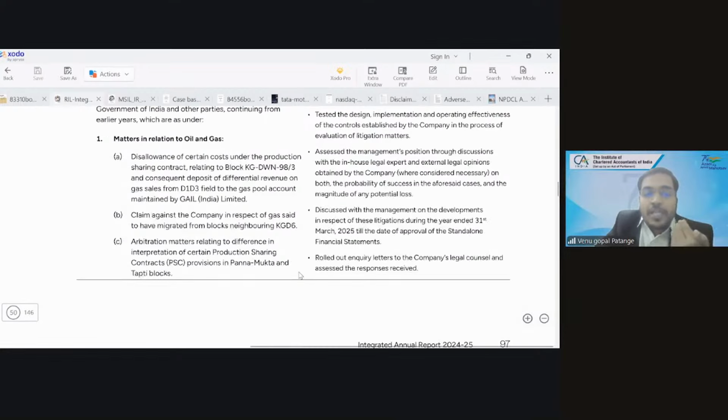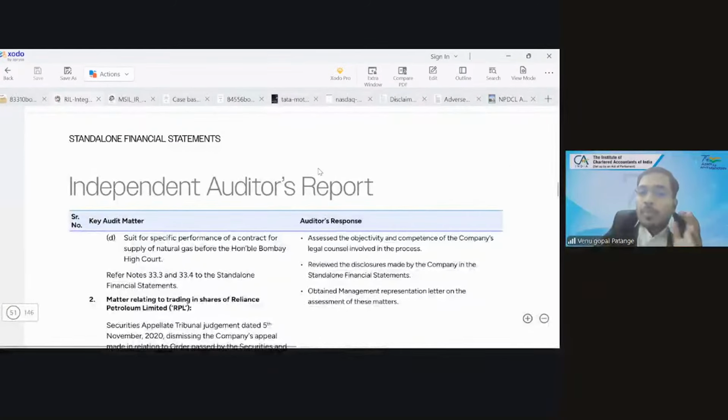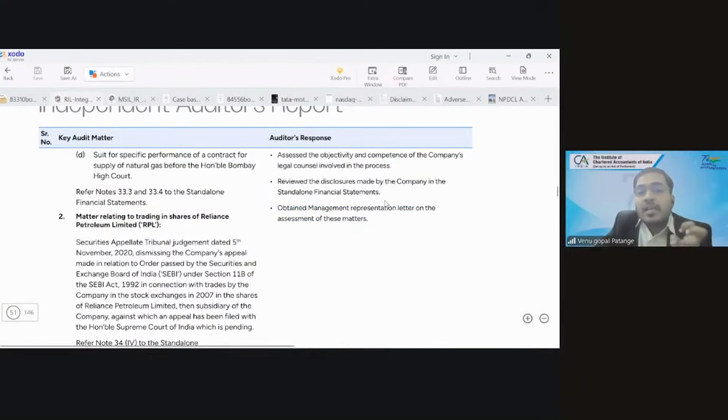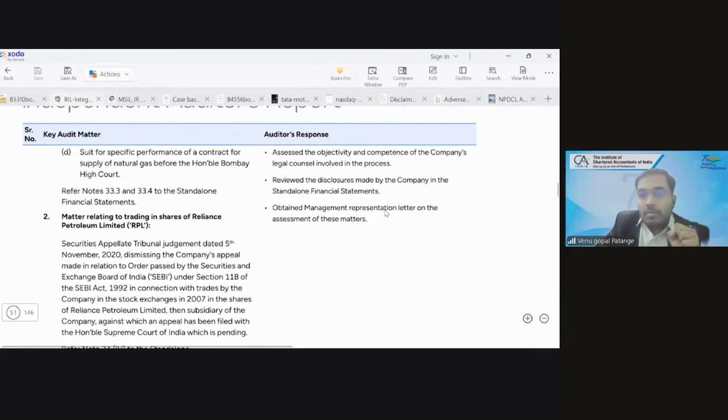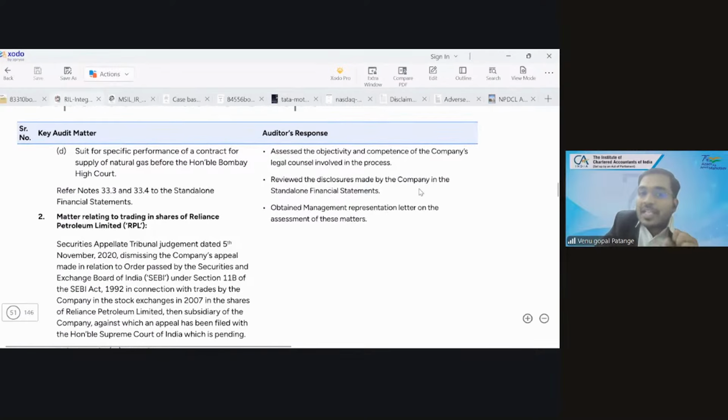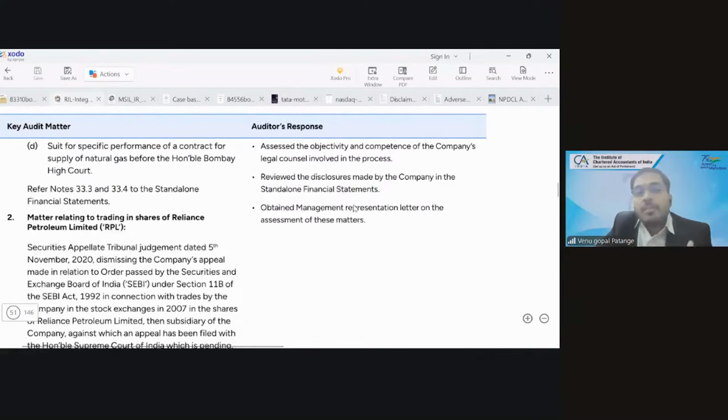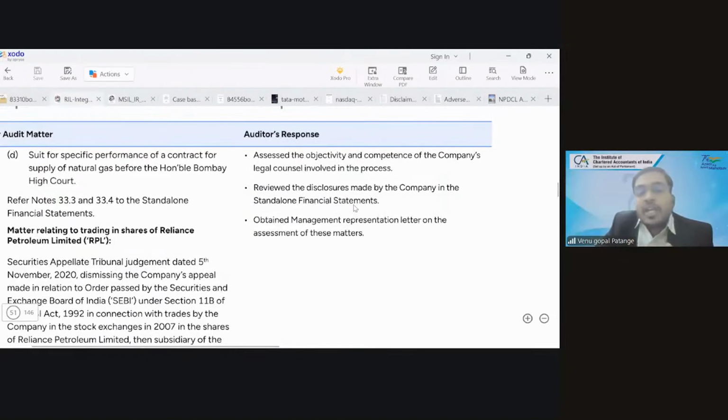It didn't stop there. Assess the objectivity and competence of the company's legal counsel involved in the process. Who are the lawyers involved? What is their experience? How far are they good enough? How far are they objective? Okay, that also has been assessed. Reviewed the disclosures made by the company in the standalone financial statements. So what kind of disclosures have they given in pending litigations? What is the volume involved?